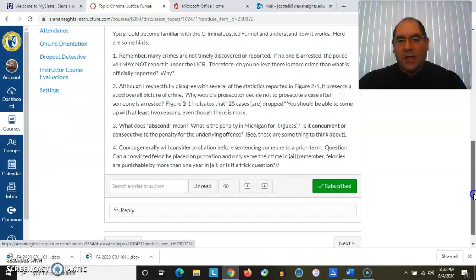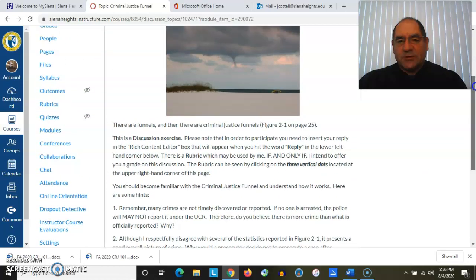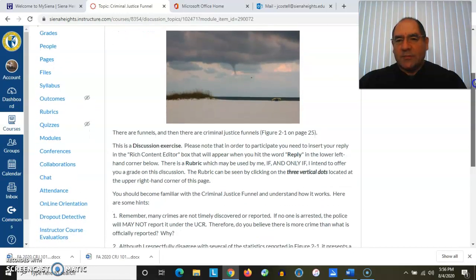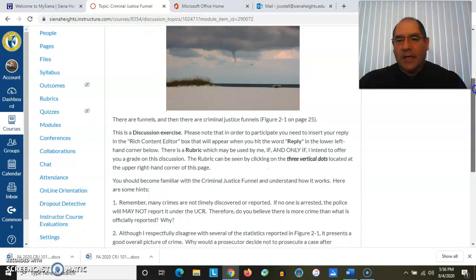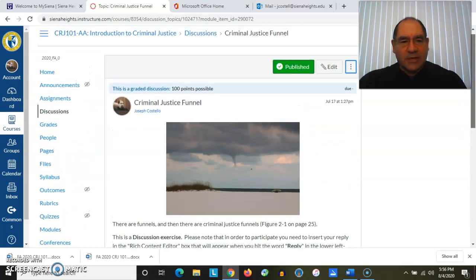You'll see that in order to reply and respond to what's posted here, you hit the reply and you start typing. So you either can type live here, or you can type up a Word document, cut and paste it right into the reply. And once you've posted a reply, you'll be able to see the replies of myself as well as your fellow students. Usually, I'll expect you to come back to this discussion for 2 or 3 different days so that everyone has plenty of time to participate, and you can post responses to your fellow students. So that's what a discussion looks like.